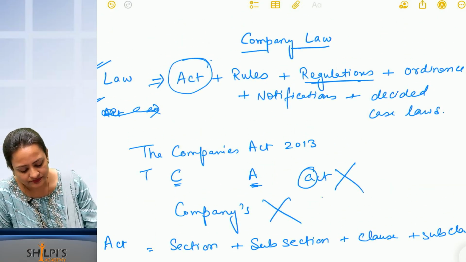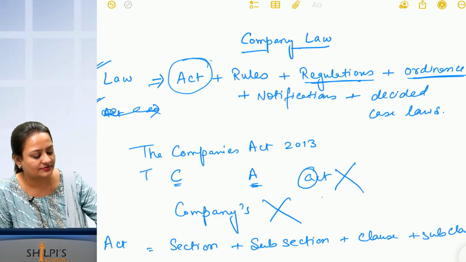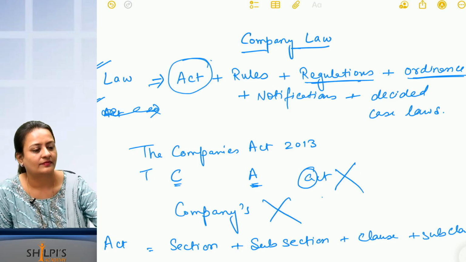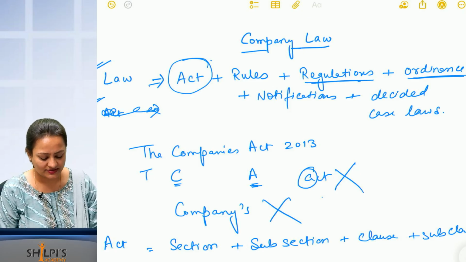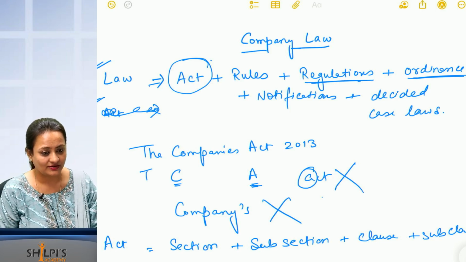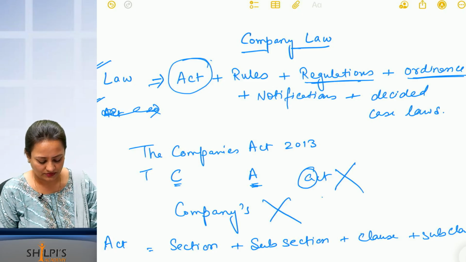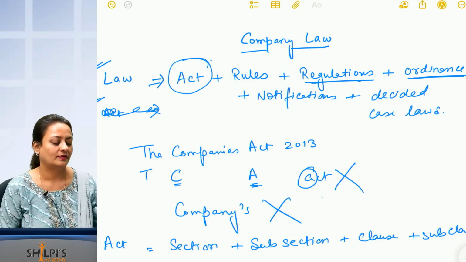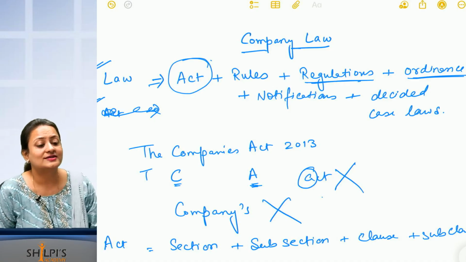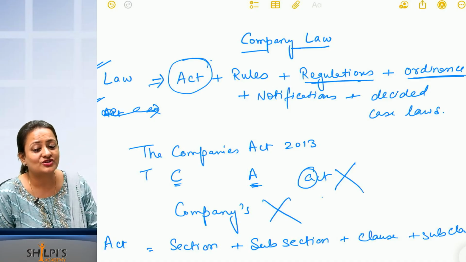Next is what? Any idea what is ordinance? Have you heard of this word? Ordinance? It's made before the law. Made before the law. You are somewhat correct, not completely correct. Think about it. You would have heard this in civics. Have you heard of one subject called civics? At school level or now? What did you study in that?